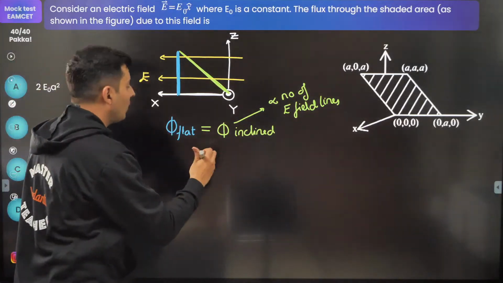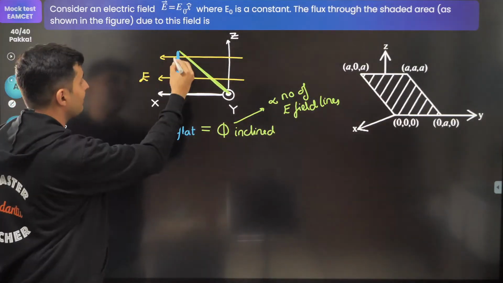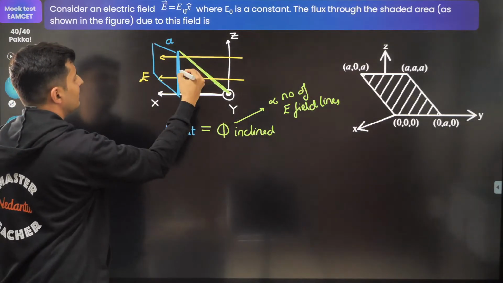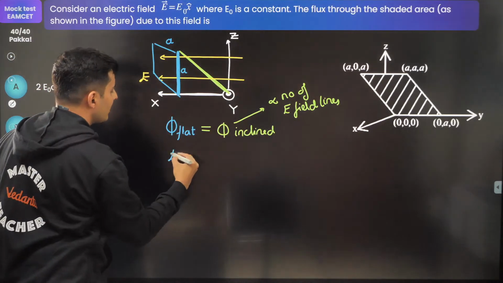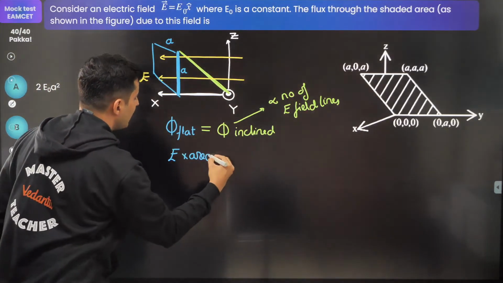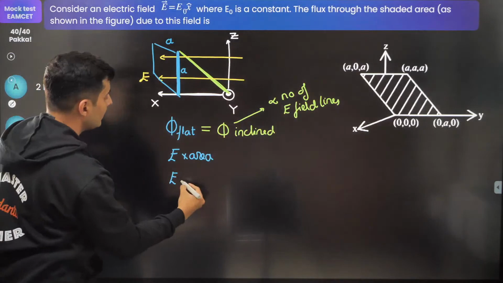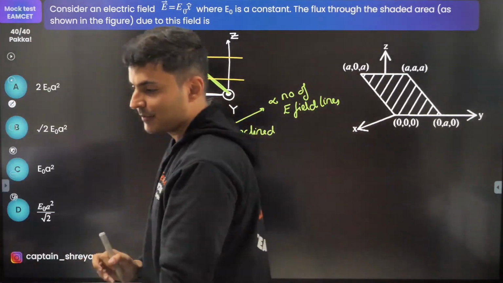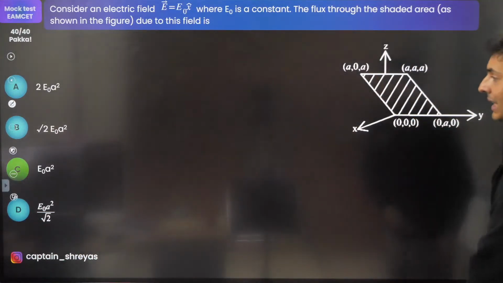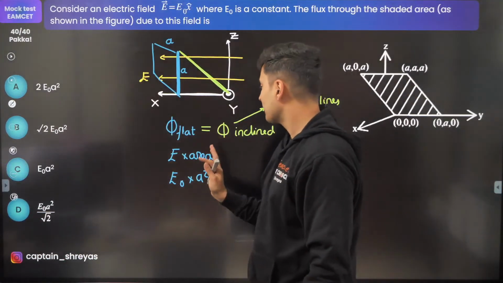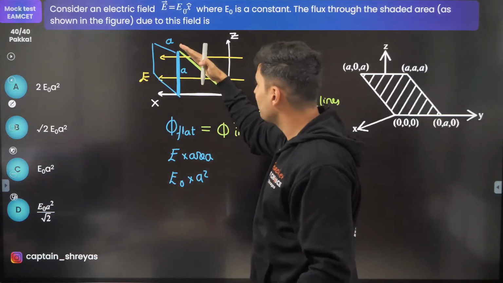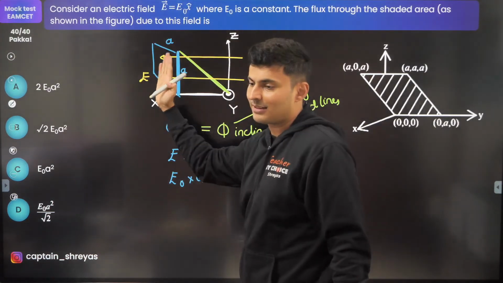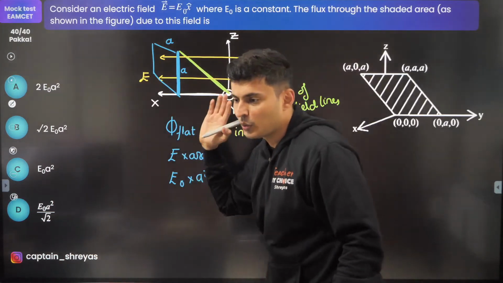Okay, so what is the flux through the flat surface? Guys, this will be nothing but A, this is also A, so it will be nothing but E into area, and the area will be A square. So E naught into A square is the flux, that's the answer. So the concept here is whatever field passes through this inclined plane, the same field will also pass through the flat surface. That's all. Cool?